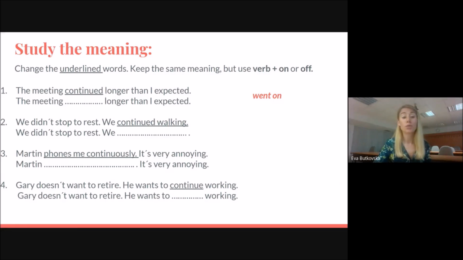We didn't stop to rest. We continued walking. We didn't stop to rest.